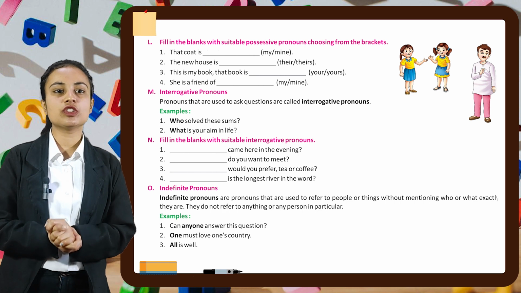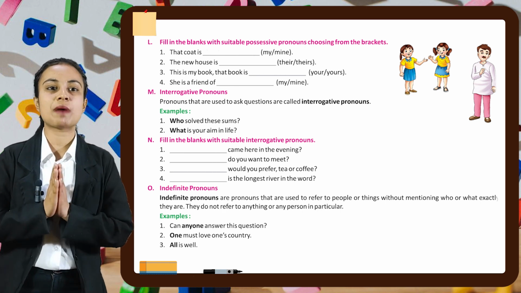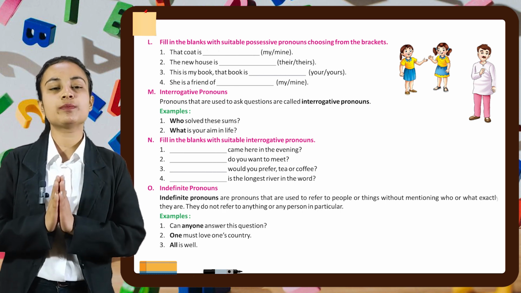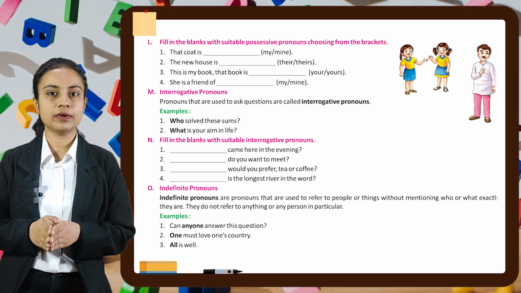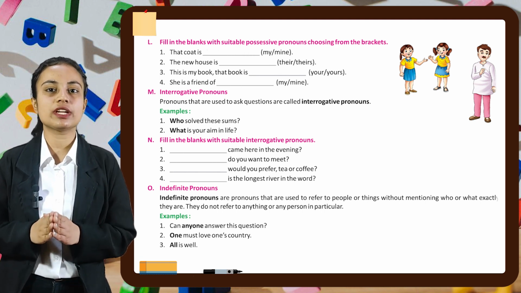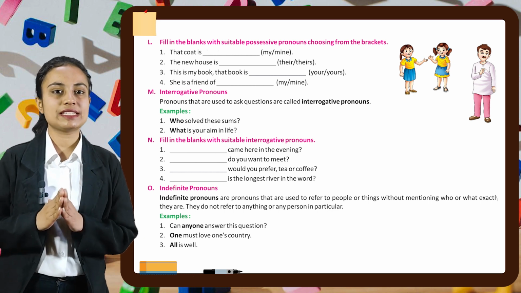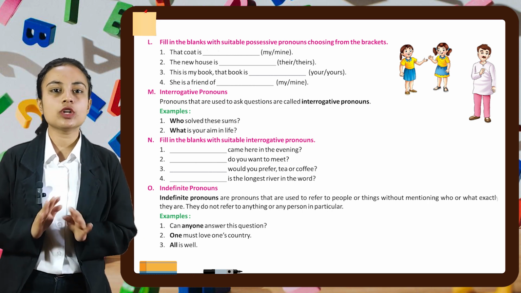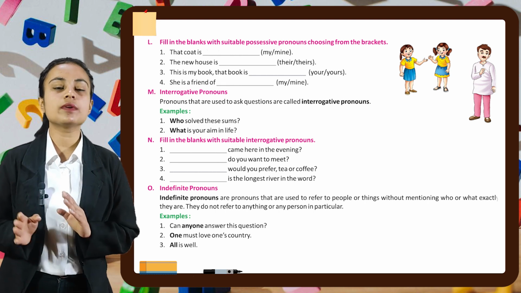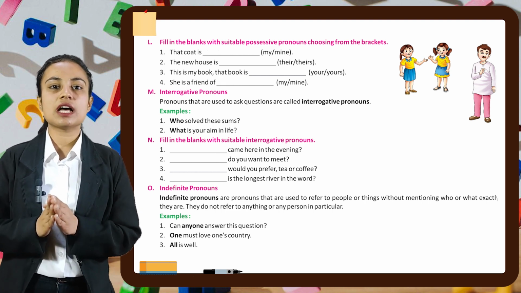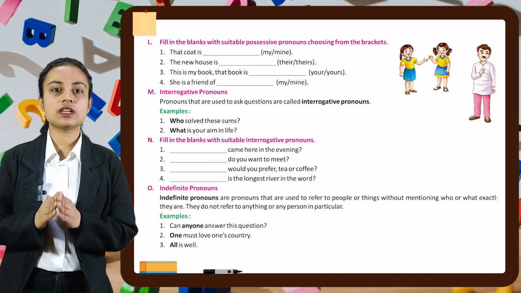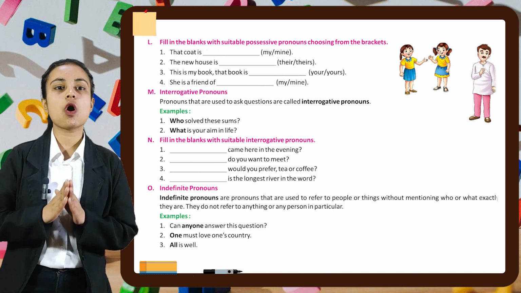With that, let's move on to the next part of this chapter, which is part number O, indefinite pronouns. Indefinite pronouns are pronouns that are used to refer to people or things without mentioning who or what exactly they are. They do not refer to anything or any person in particular. For example, can anyone answer this question? One must love one's country. Third one is, all is well.